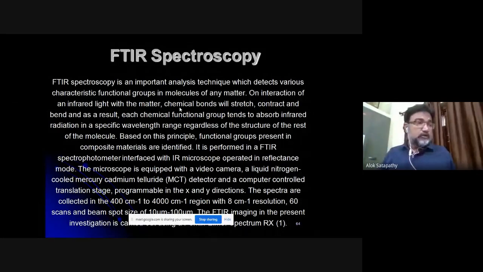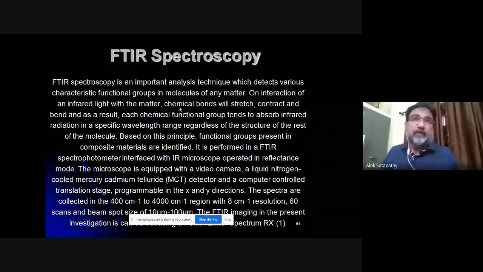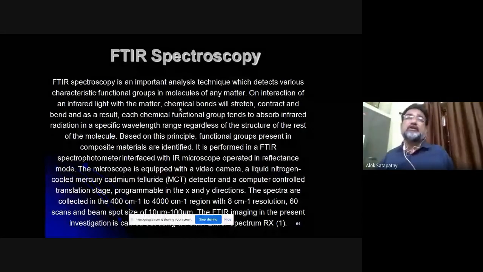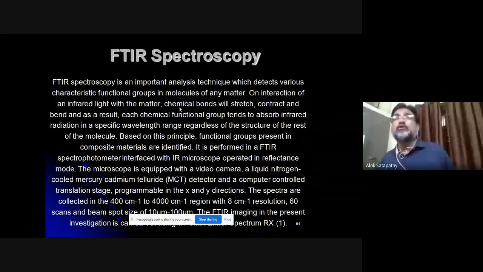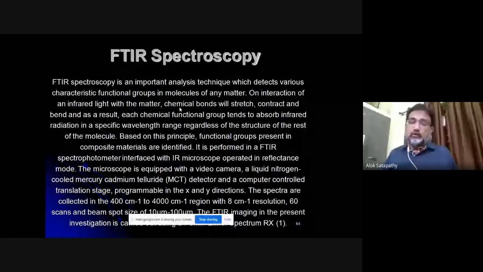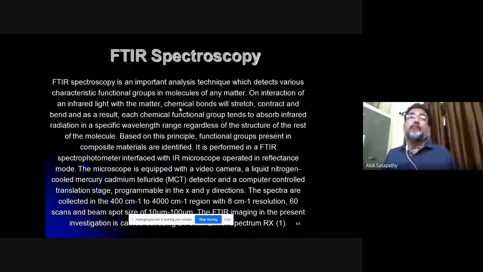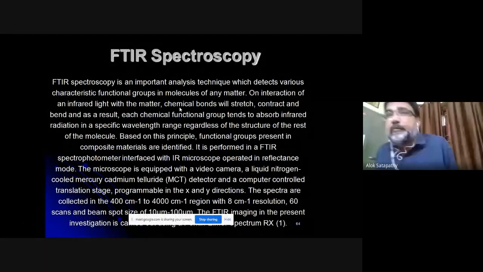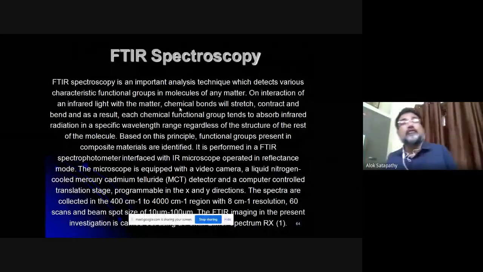Now, when you are doing composite research, anything mixed into anything will not give you a composite. You have to judiciously choose what should be the matrix material and what should be the reinforcement material. And if you do not want to waste your experimental time, trial time and material, which are costly, you can predetermine or pre-study the possibility of composite formation by certain chemical tests like FTIR spectroscopy.